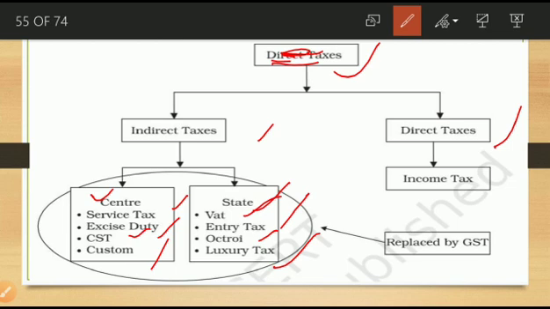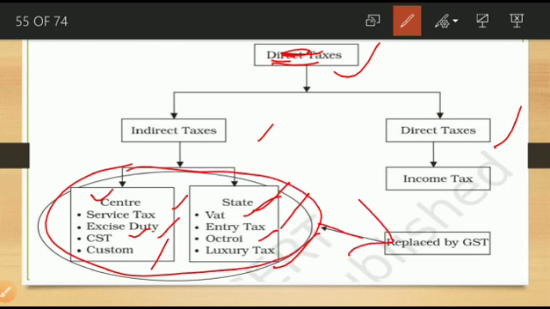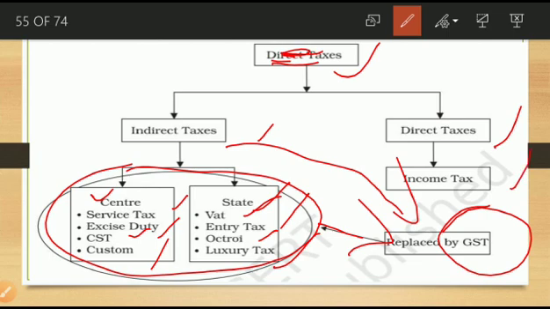They want to control this. Now all these taxes are merged into one, so these are all replaced by GST. So the management can easily control this GST because they want to concentrate on one tax only. In the earlier period, a number of taxes were there. Now better and effective management of indirect tax is very easy because indirect tax means only one, the GST. And direct tax is income tax.